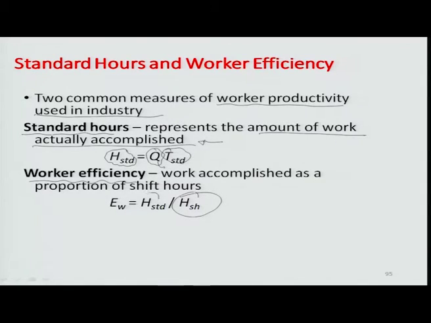So, the efficiency is the standard hours involved in actual deliverance towards the making of Q units in a shift, per unit of the number of hours in a particular shift, and this gives a percentage efficiency. Now, this can also be more than one, because if there is a set of operators working at very high performance and they have a higher standard time than the shift hours, it means that the shift is operating above normal performance, which is actually good. So, it gives you, as an administrator or a manager, a rating for the performance health of the associated system that you are involved in.